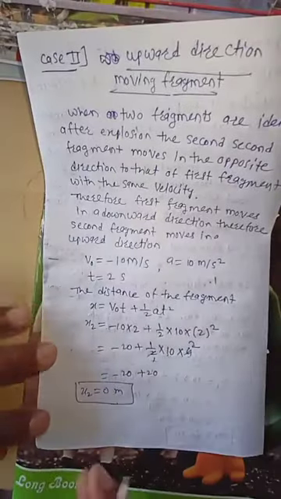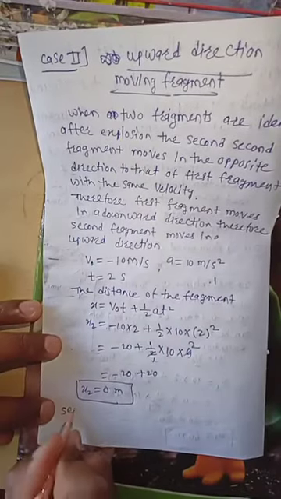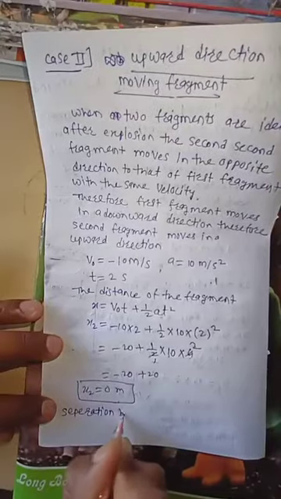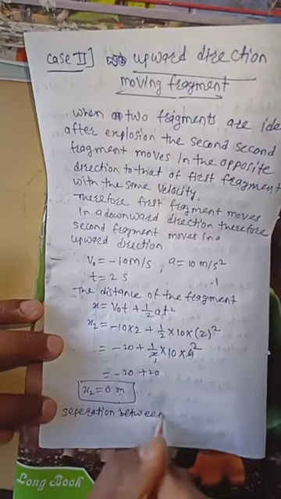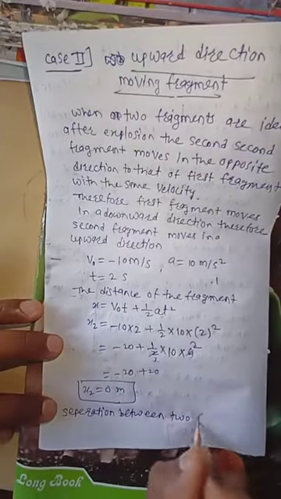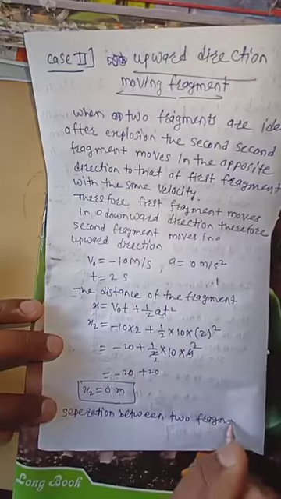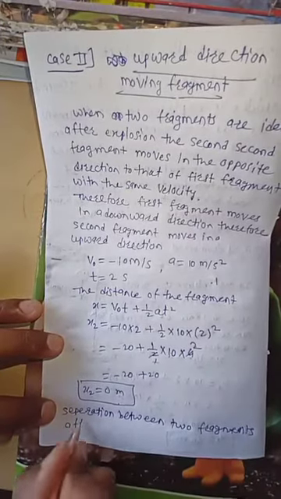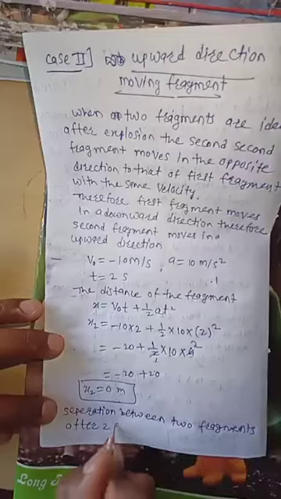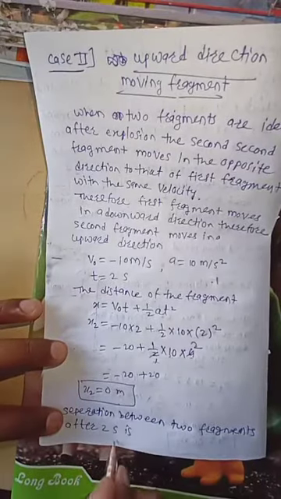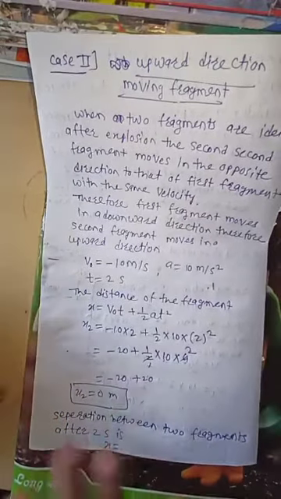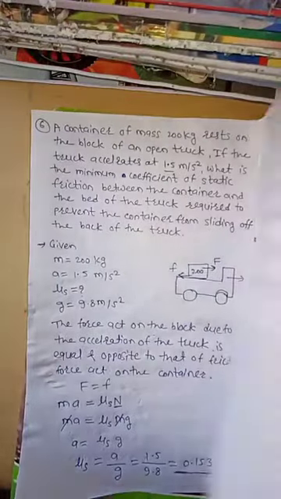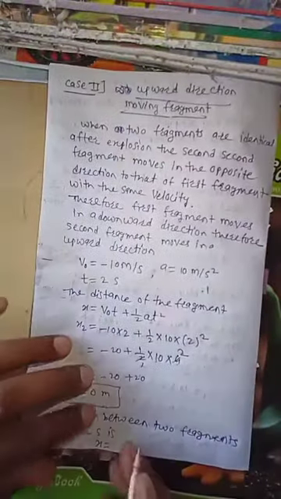Therefore the separation between the two fragments after 2 seconds is, separation means the distance between the two. The first distance is 40 and the second is 0.